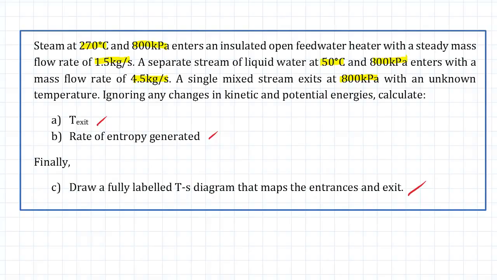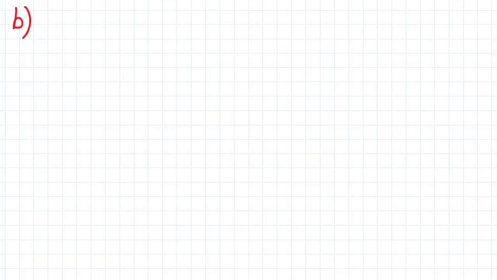Hey everyone, finishing off on the question we started earlier, we look at part B of the question, which is asking us for the rate of entropy generated by the system. So, since it's an open system, we first apply our open system second law.